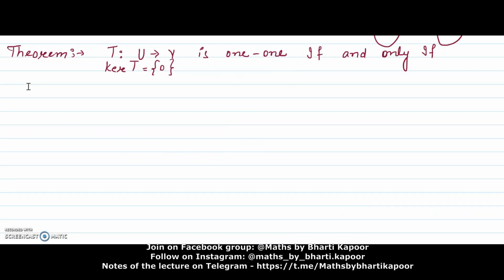Let's do one theorem. The statement is, if T from U to V is a 1-1 linear transformation, then kernel T is equal to the singleton set {0} and vice versa. Let's do its proof.